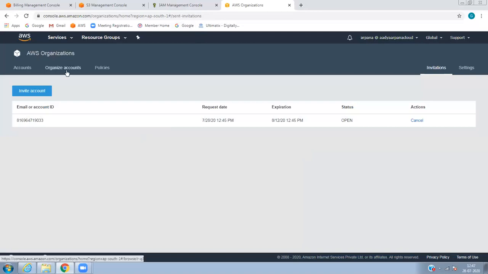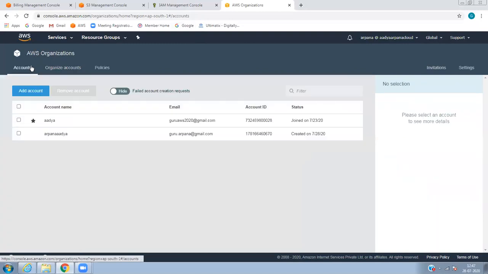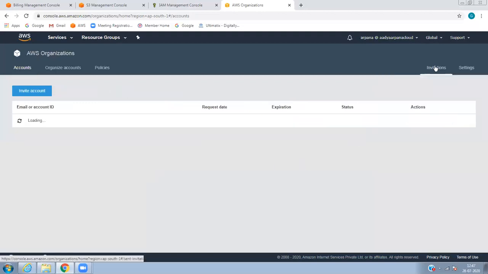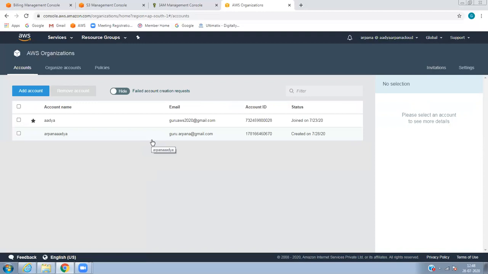Can you open that email and read it for me, please? Your AWS account has been invited to join an AWS organization, owned by Guru AWS at Gmail.com. Would you like to add this AWS account to this organization? Join that account.